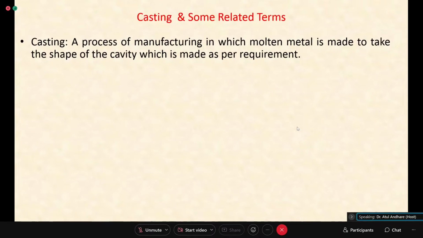Now for this casting, the cavity that we have is actually called a mold. In this cavity, you pour metal and that is allowed to solidify. Now for making this mold, you use what is called a pattern. So for making a mold, you need a pattern or a shape which will create that cavity, and then you use that cavity for casting.